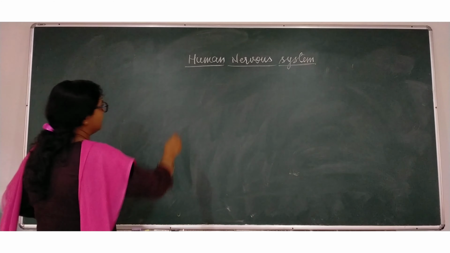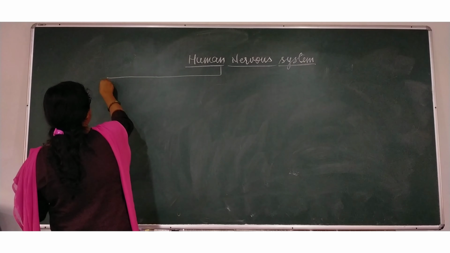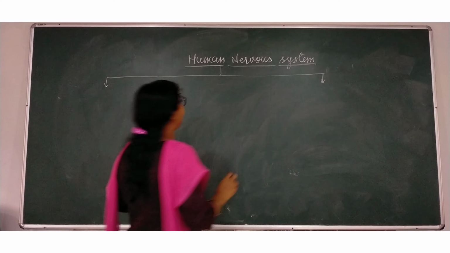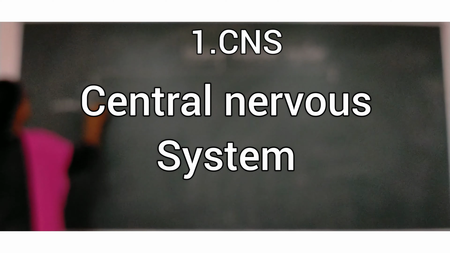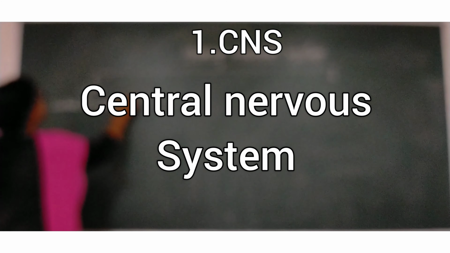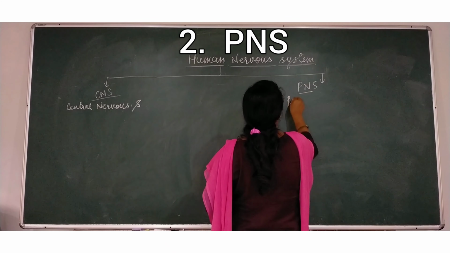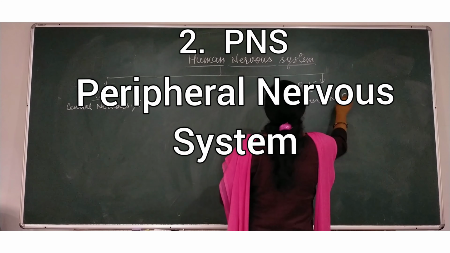Human nervous system is basically divided into two parts. The first is known as CNS, the central nervous system. And the second one is PNS, the peripheral nervous system.